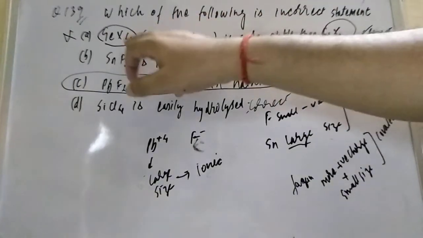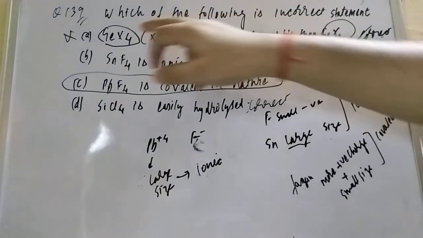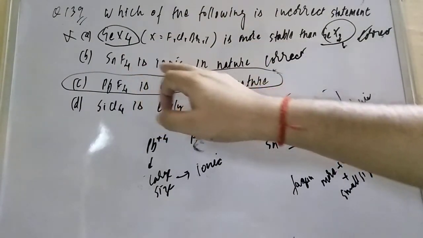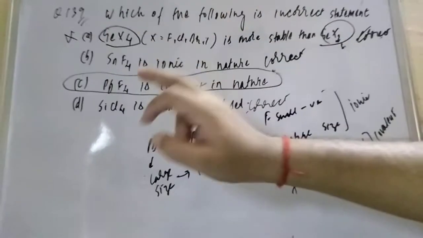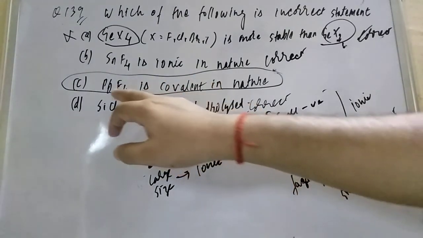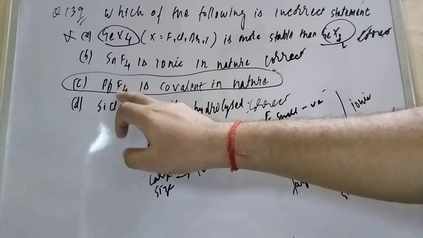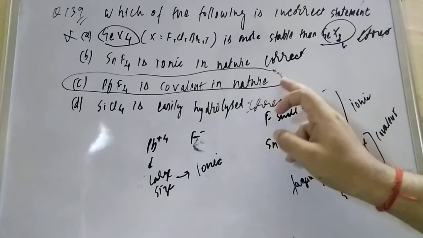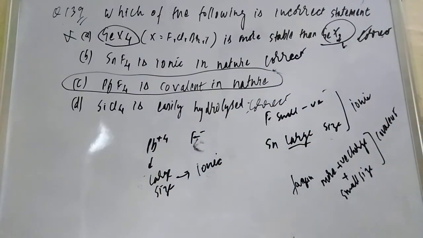So GeX4 is more stable than GeX2 because here the octet is complete. SnF4 is ionic in nature because Sn is large size according to Fajan rule. PbF4 is covalent, not possible because Pb is large size, and the cation should be smaller size. So according to Fajan rule, this is incorrect. So our answer is this. SiCl4 can be hydrolyzed because SiCl4 is unstable.